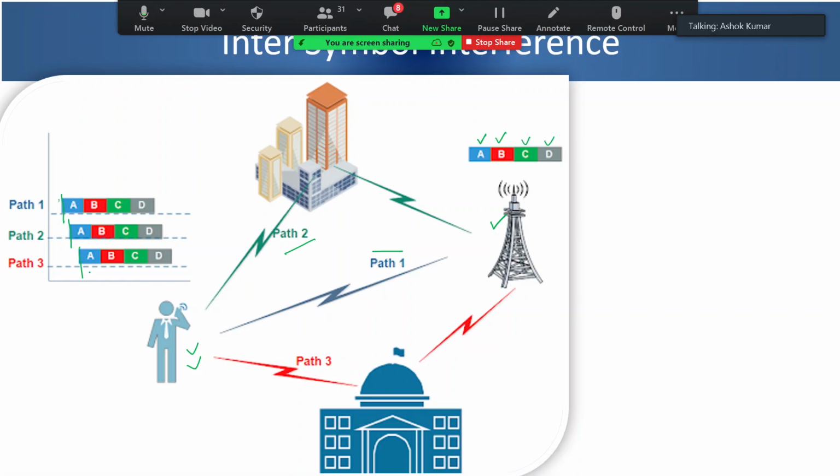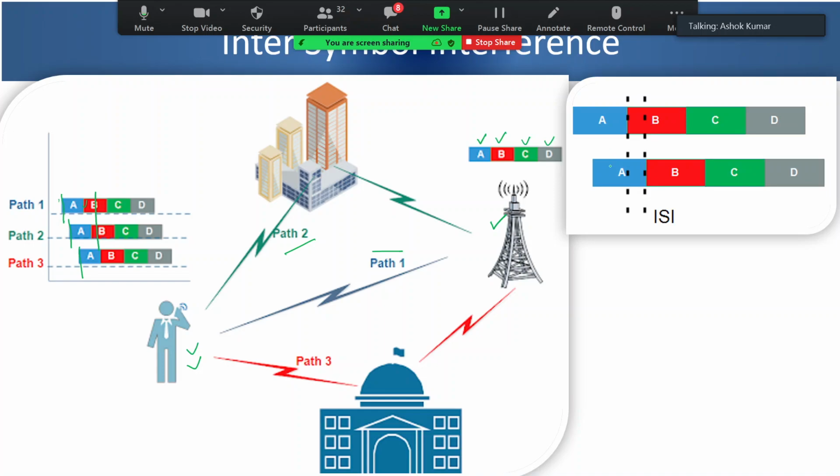So by the time symbol A is being received, symbol B has also started transmission from the transmitter side. So at that point of time, from path 1 you will be able to receive B. So there will be inter-symbol interference during this period. Since A is also being received and B is also being received from some path, there will be inter-symbol interference.